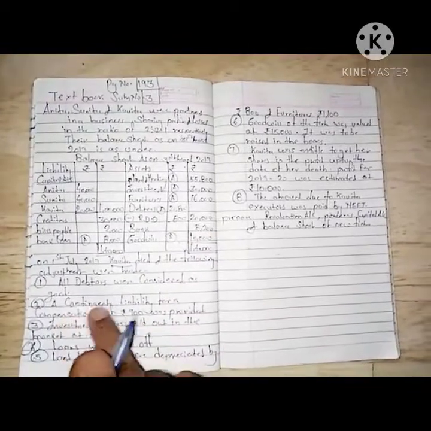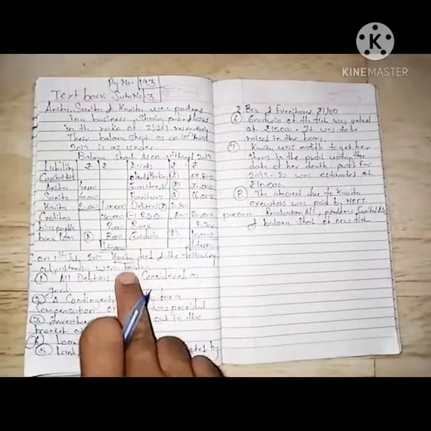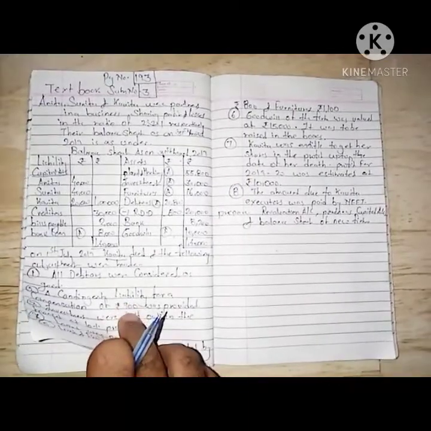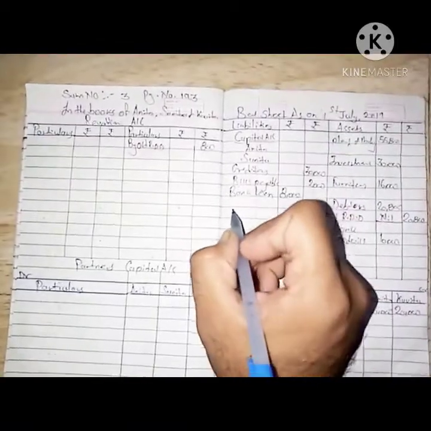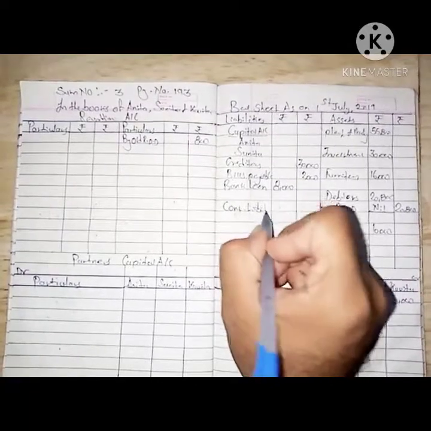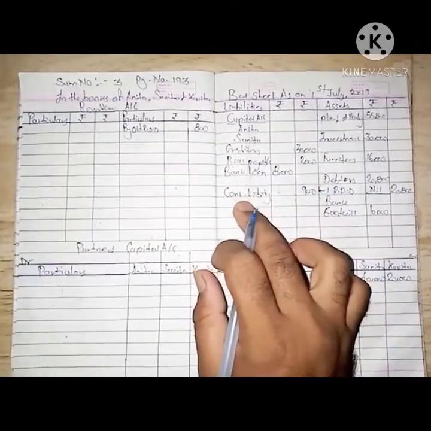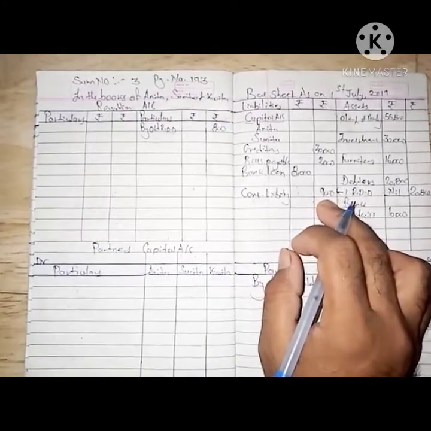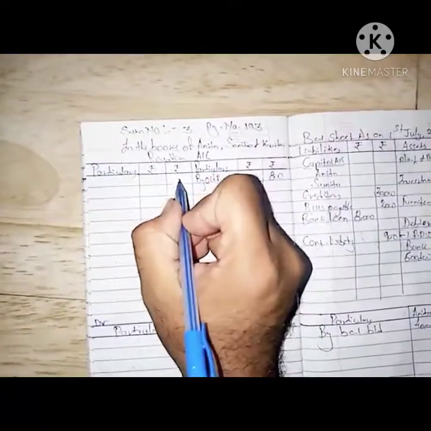Second adjustment, a contingent liability for a compensation of rupees 900 was provided. Now when Kavita died, they came to know that some contingent liability of 900 arose, so it was provided in the books of accounts. We will write it over here as a contingent liability. Contingent liability does not have any category, so it is known as other liability. Our liability increases, which means 900 rupees need to be paid in the near future. So 900 is presently an expense or loss for us.